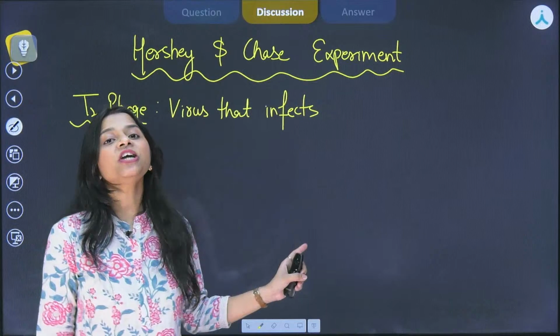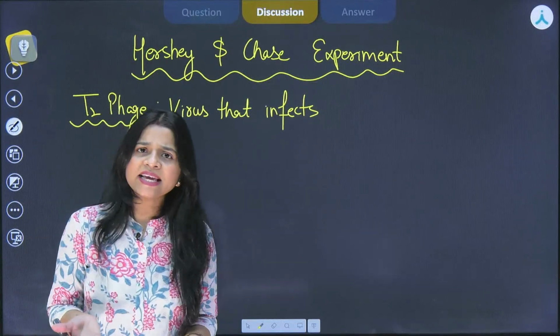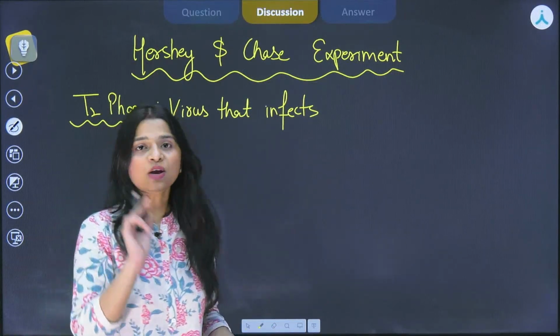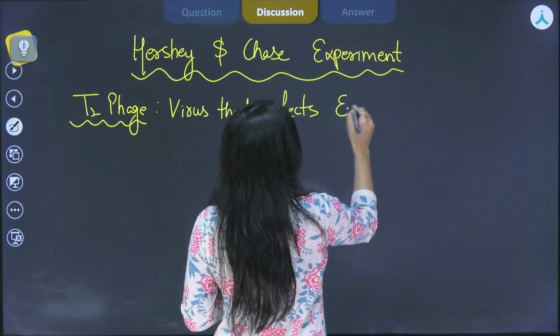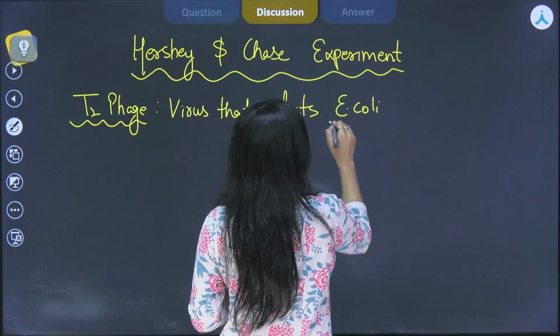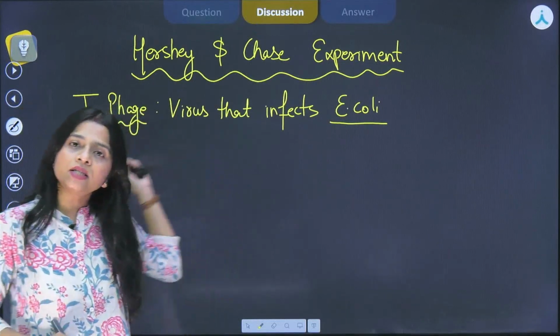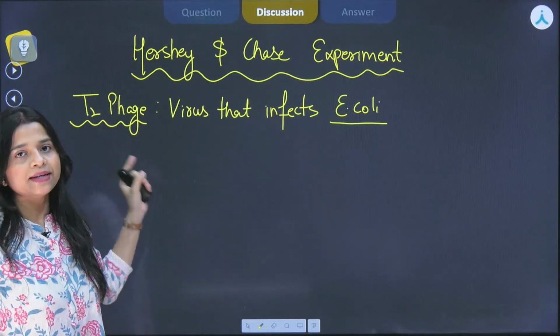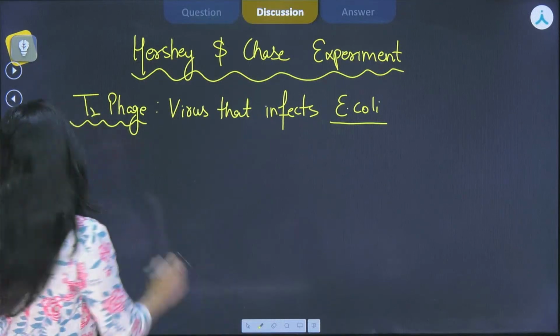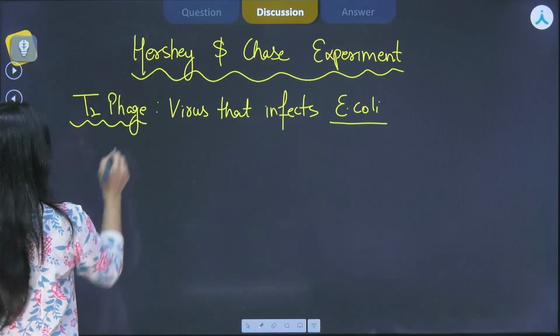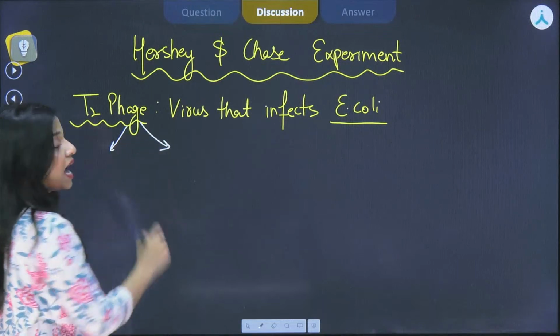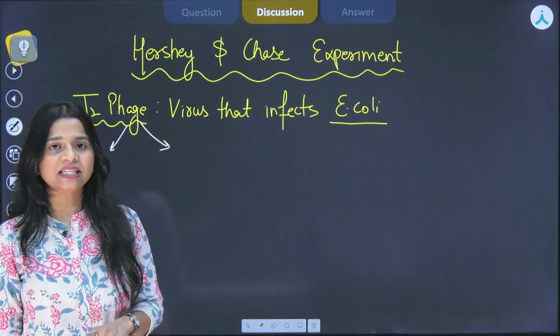And in this particular experiment, who was sacrificed? Which was the scapegoat? E. coli. Okay? E. coli. Now, why did they select T2 phage only? Why this particular virus and none other? Because it has a protein coat as well as DNA as the genetic material.